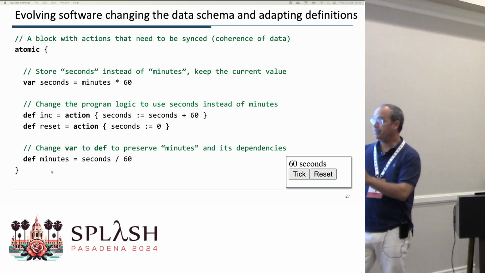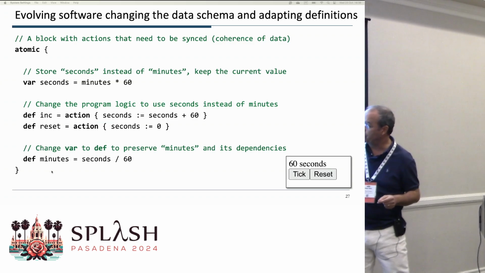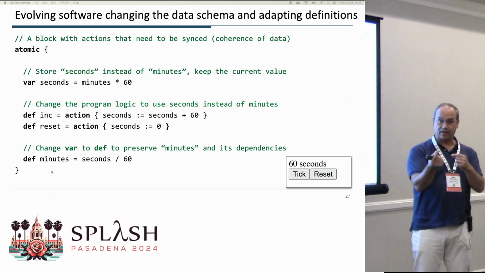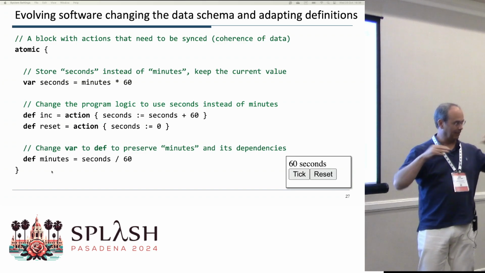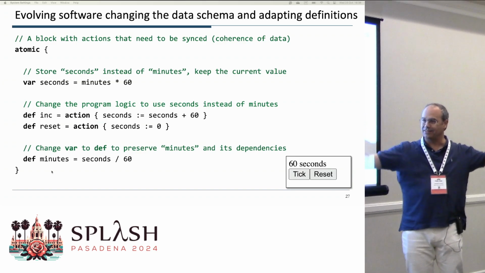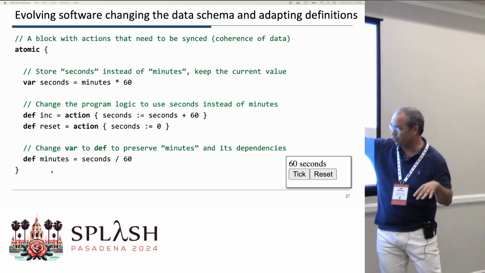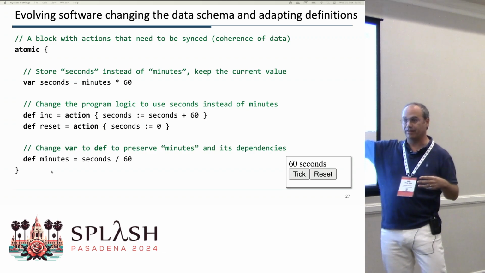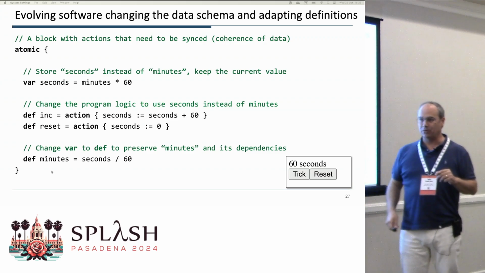And there's a detail here, which is that we want to do this in one go, because this system lets you update code and data concurrently. It sequentializes everything so that everything goes well. But if you do these 4 things in a row, you may lose data because someone may increment the minutes variable that was no longer in use in between these instructions.